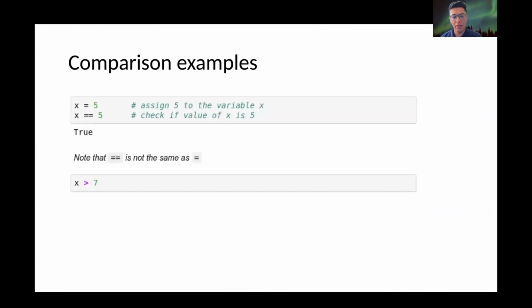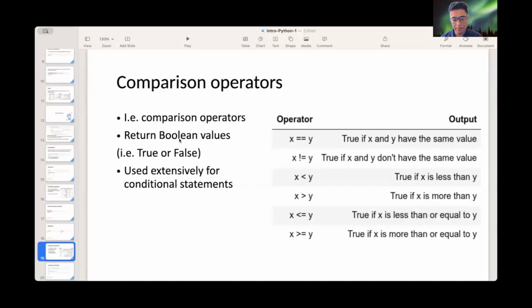Okay, comparison operators. Let me show you that slide again. Comparison operators only return true or false when we compare two numbers or two strings, mostly numbers, and are used extensively for conditional statements.